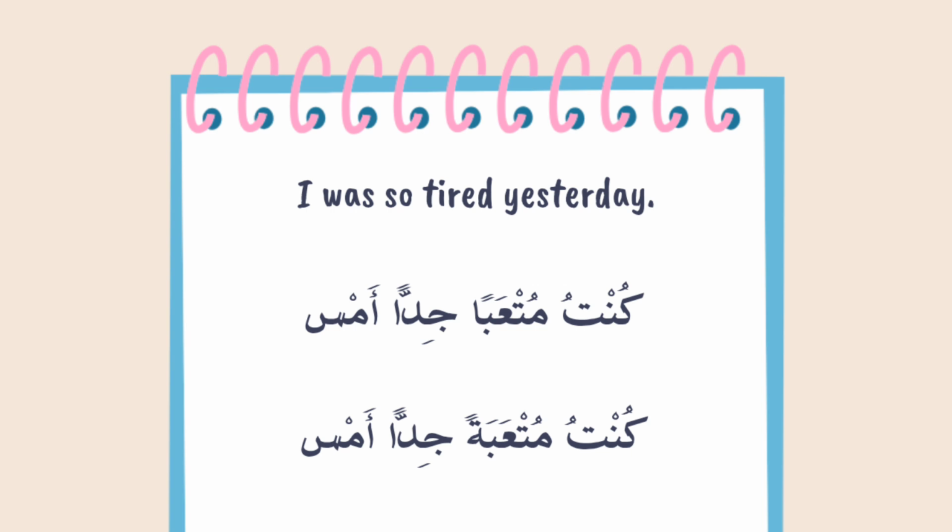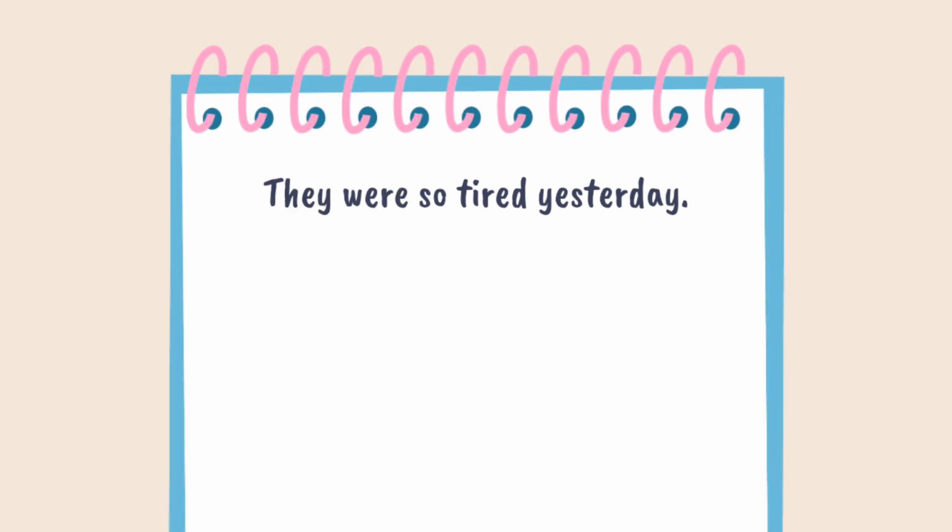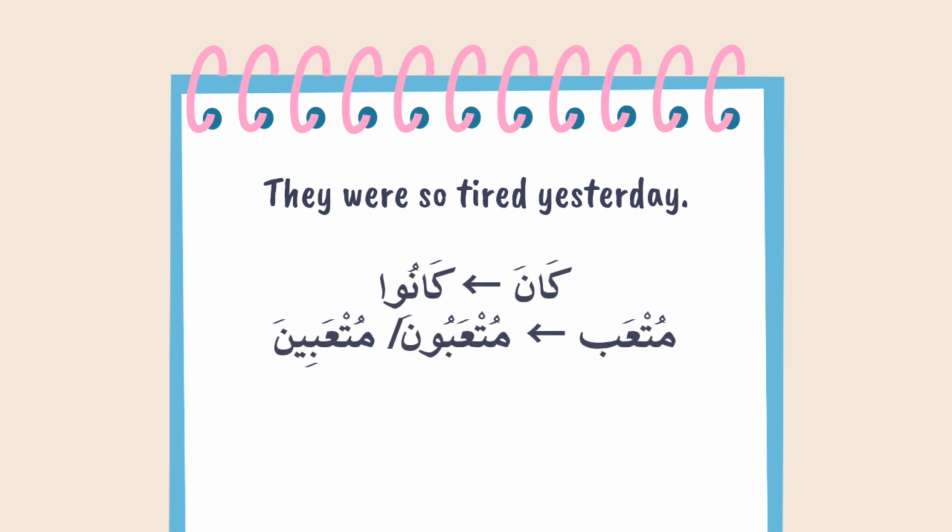For example, if you want to say they were tired, then look at the conjugation table of kana. I linked the kana conjugation table in the description box, so please check it out if you don't know how to conjugate kana. Conjugate kana and change the adjective mut'ab to its plural form. The plural of mut'ab is mut'abun in the nominative case, al-rafa, and mut'abin in the accusative case, al-nasb.